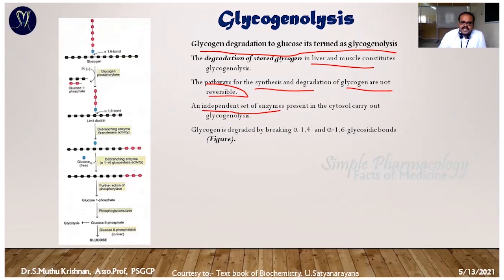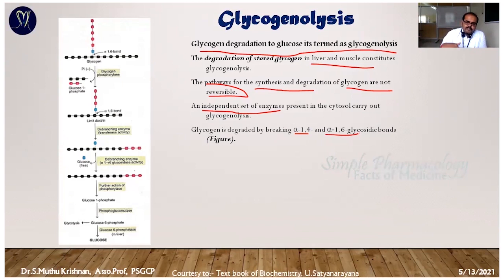The glycogen degradation breaks the alpha 1,4 linkages and alpha 1,6 glycosidic bonds. We know that during glycogenesis, the third and fourth steps are very important, because chain elongation happens with 1,4 linkage and sub-branching happens with 1,6 linkage.